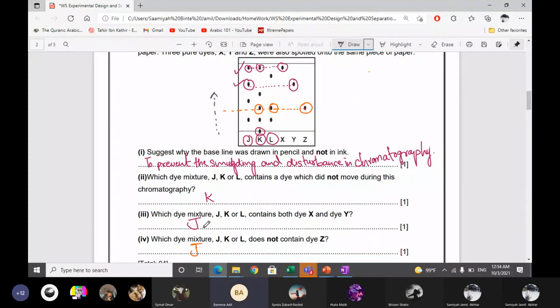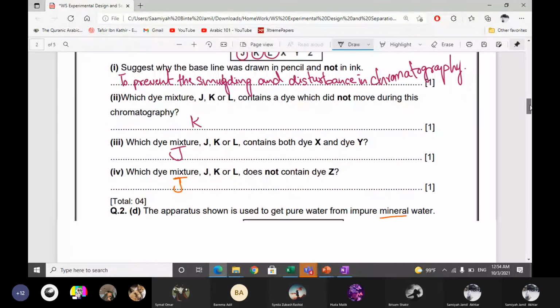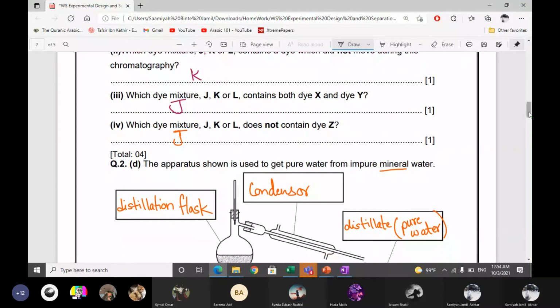Which dye mixture, J, K or L, contains both X and Y? J. Yeah, J. You can use a scale to see. Which dye mixture does not contain dye Z? J. I marked it in orange. You can see that L contains Z and K also contains Z, but J does not contain Z. There is no Z dot in J.